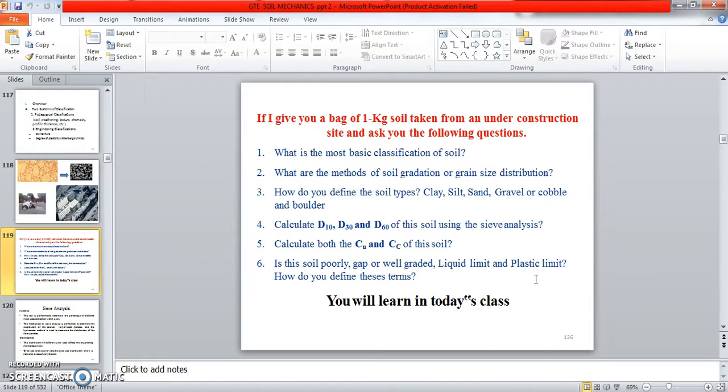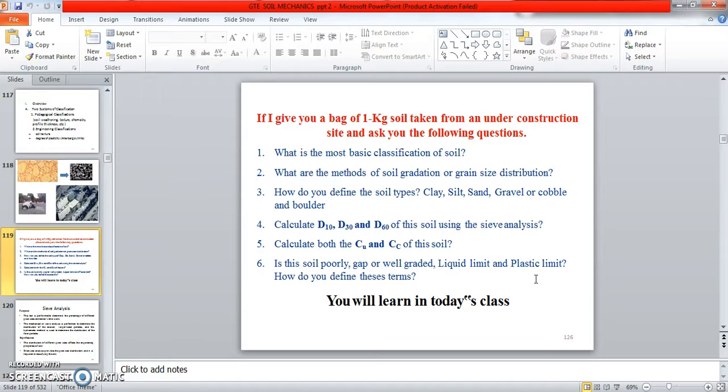So if a customer asks me this type of question, say I give you 1 bag of 1 kg soil taken from an under-construction site and ask you the following questions. If you are going as a geotechnical consultant, or meeting me, these are the questions we have to ask. What is the most basic classification of soil? What are the methods of soil gradation and grain size distribution? How do you define the soil types, clay, silt or sand, and calculate D10, D30.